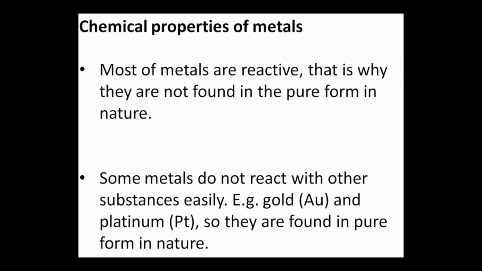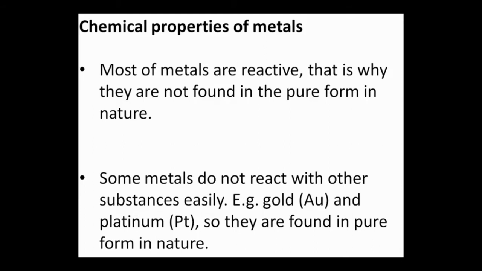Okay, so chemical properties of metals. Most of the metals are reactive. That is why they are not found in the pure form in nature. Most of the metals are reactive. Means what? If we place metal in the atmosphere as it is, what will happen? These metals, fast or slowly, will react with atmospheric substances.